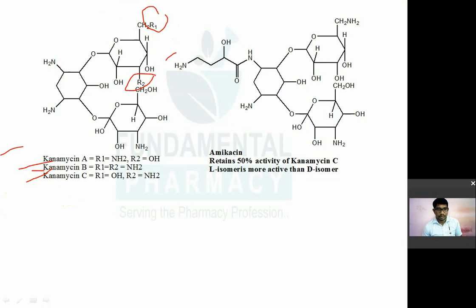So that is the structure of kanamycin. Then amikacin. Amikacin is nothing but a semi-synthetic derivative of kanamycin A. Okay, so it retains 50% activity of kanamycin A. Actually A है. Okay. The L isomer of amikacin is more active than the D isomer. It is the structure of amikacin. So that's it for the aminoglycosides.